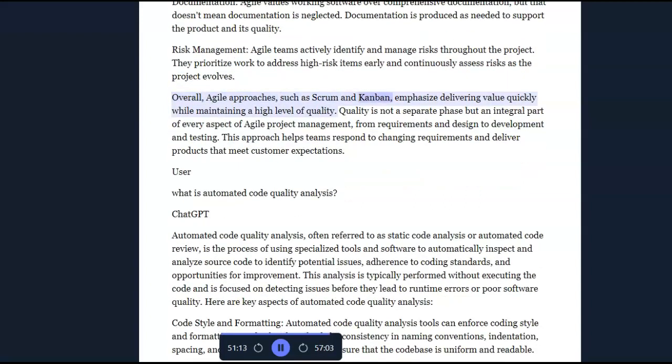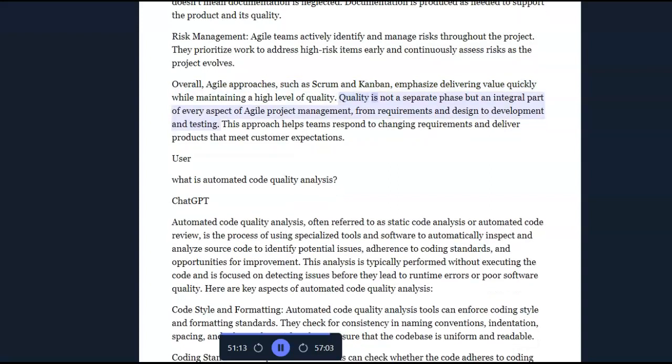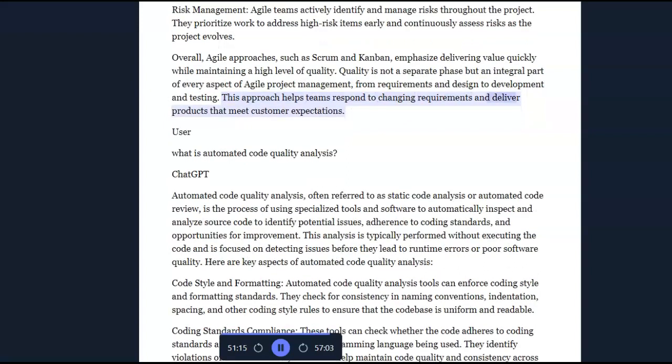Overall, Agile approaches, such as Scrum and Kanban, emphasize delivering value quickly while maintaining a high level of quality. Quality is not a separate phase, but an integral part of every aspect of Agile project management, from requirements and design to development and testing. This approach helps teams respond to changing requirements and deliver products that meet customer expectations.